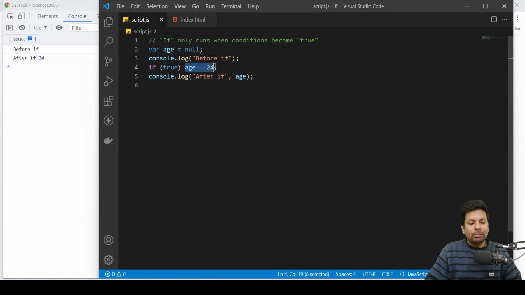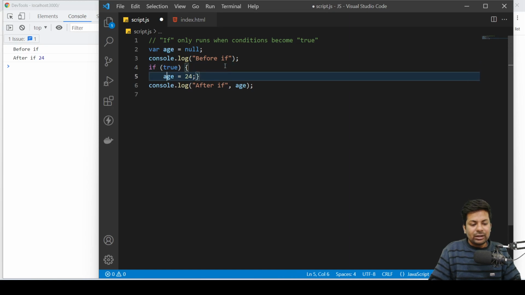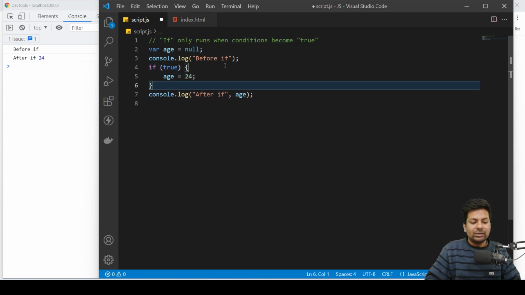I want to set the age and also console.log, but here I can do only one thing in this line. So if you have more than one line, you can put curly braces like this. So this whole block will be covered in the if condition. You can put them for one line also, but it's not required. But if you have more than one line, you can put these curly braces.